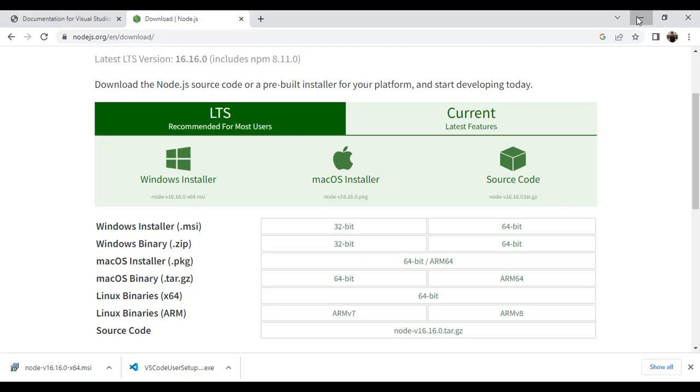Right click on it, new folder, name it TypeScript training. You can use any name of your choice. I'm naming it TypeScript training. Now I have made a folder.